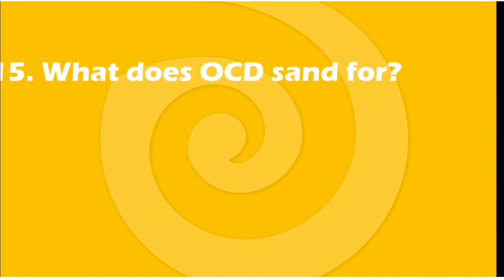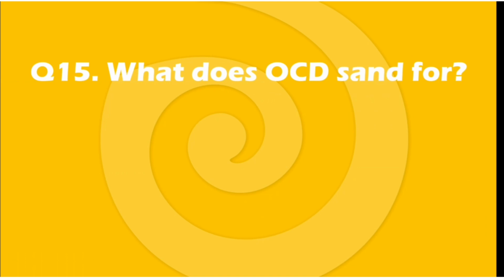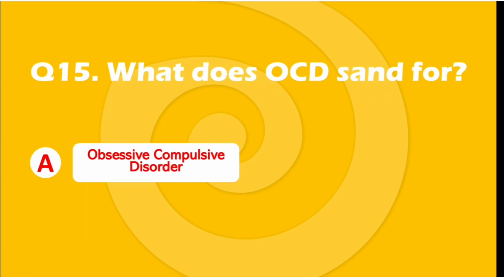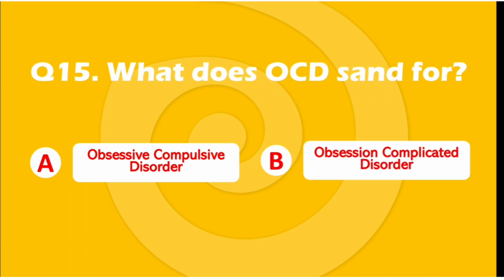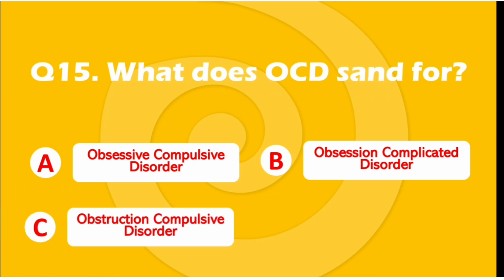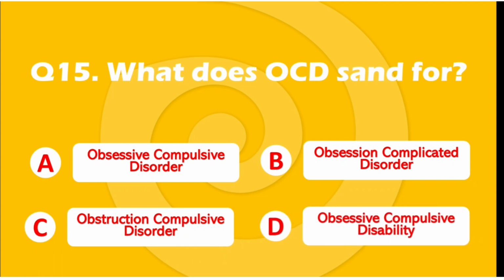Question number 15. What does OCD stand for? Options are option A, obsessive compulsive disorder, option B, obsession complicated disorder, option C, obstruction compulsive disorder, or option D, obsessive compulsive disability. The right answer is option A, obsessive compulsive disorder.